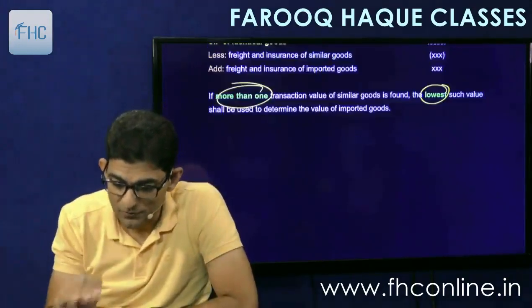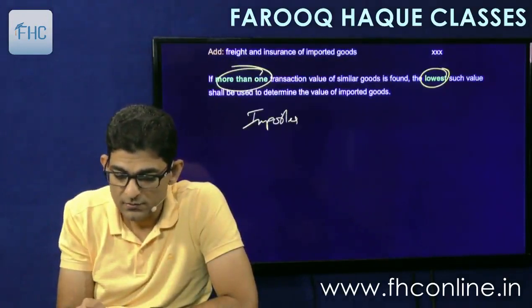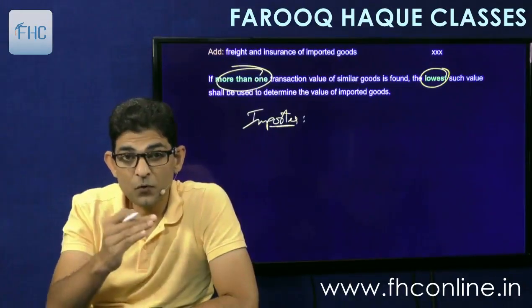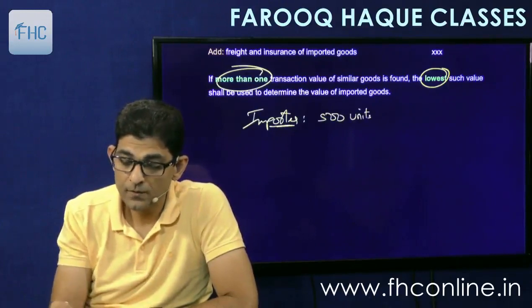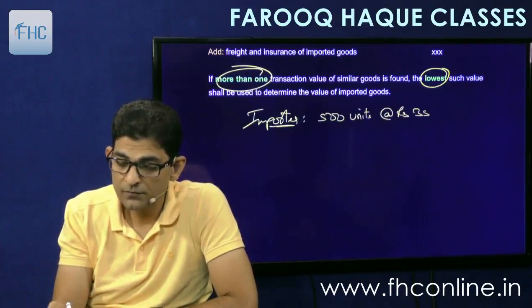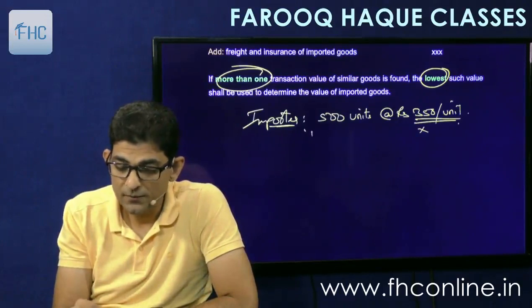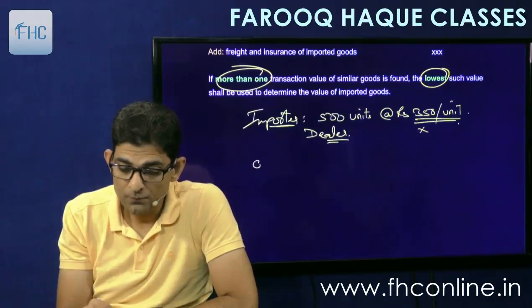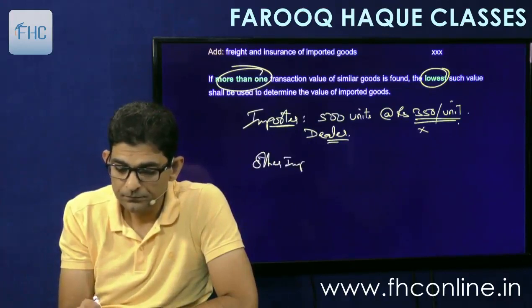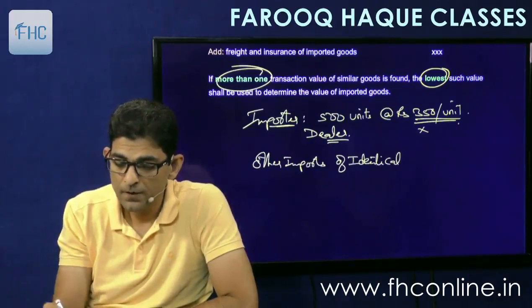Okay, so let me give you an example of this. Say I am the importer whose valuation is to be done. Now this example fits for both identical and similar goods. He has imported 500 units at rupees 350 per unit. This is the price, but this price has been rejected. No problem. And he is a dealer. So now other imports of identical or similar goods we'll find out.